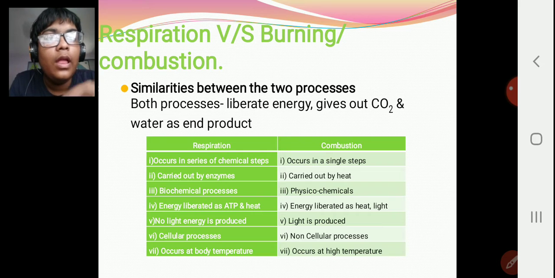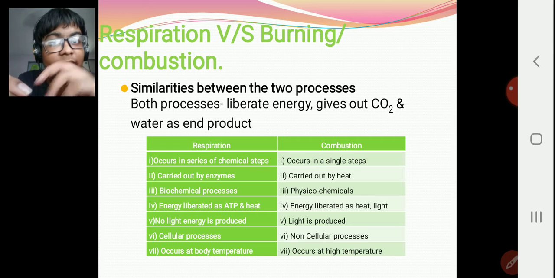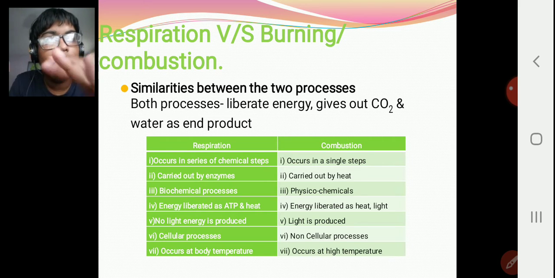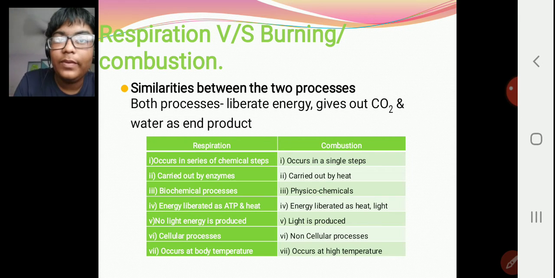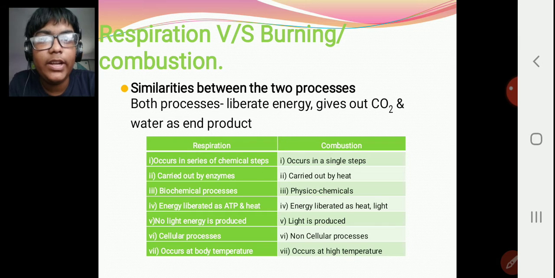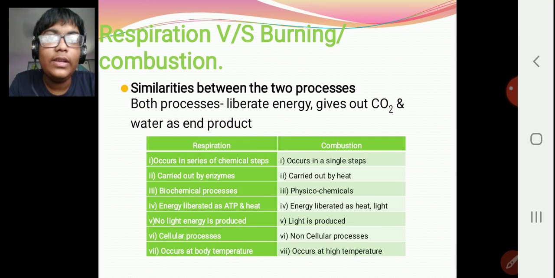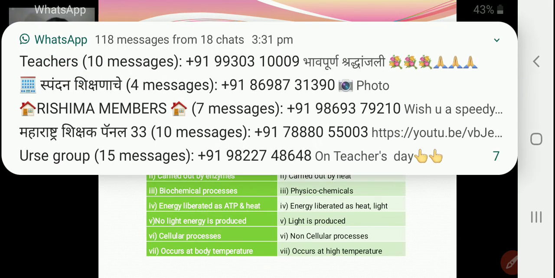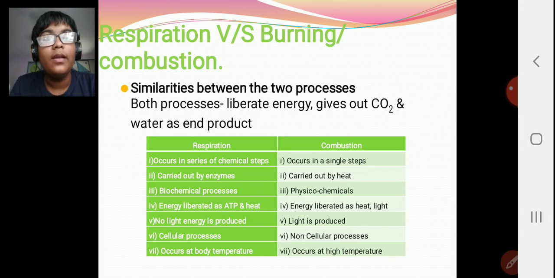What is the difference between them? Let us see. Respiration occurs in a series of chemical steps. We saw first it is broken down, then glycolysis, the Krebs cycle, each enzyme acts, and then ATP is converted to ADP, and again ADP is converted to ATP. But combustion takes place in one single step.